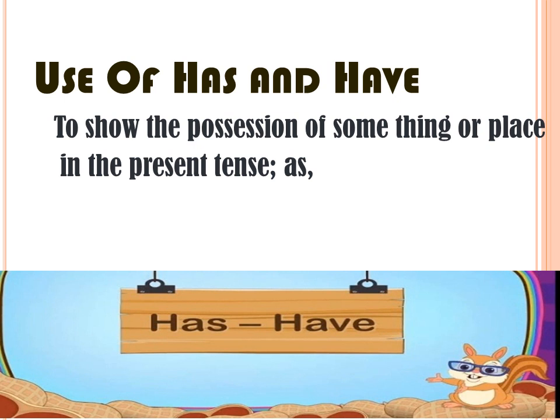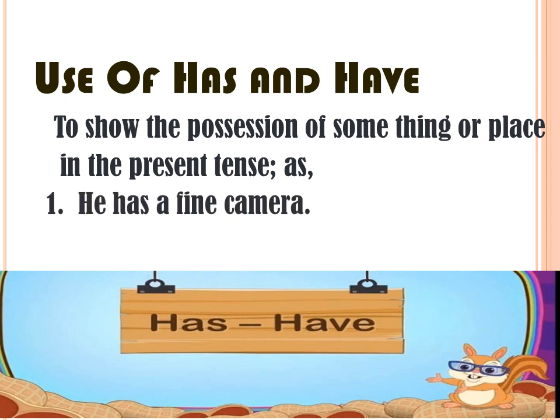And same is for the place, as he has a fine camera. So here the possession of camera is shown by the word has, that this belongs to him. Here the possession of a place is shown, I have a garden. So this garden belongs to me. So that's why for that belonging, for that possession, we have used the word have. I have a garden.